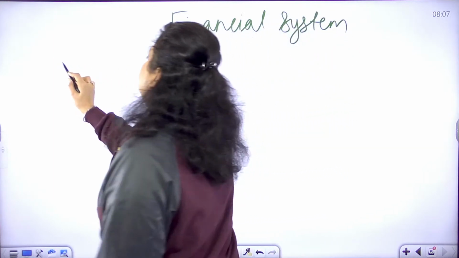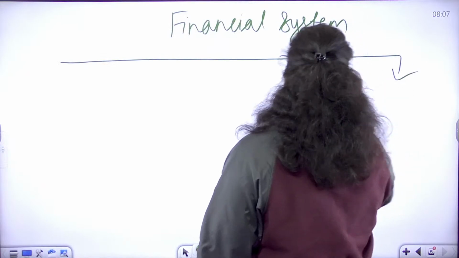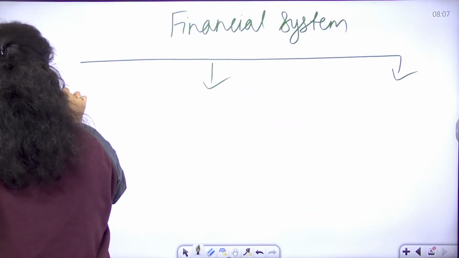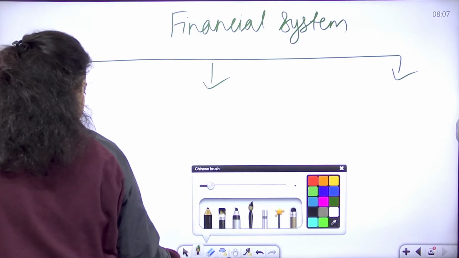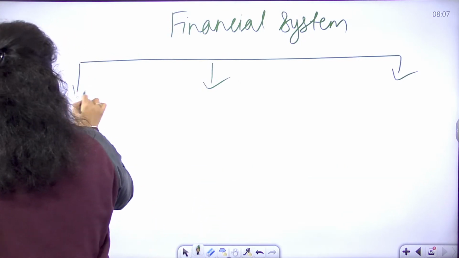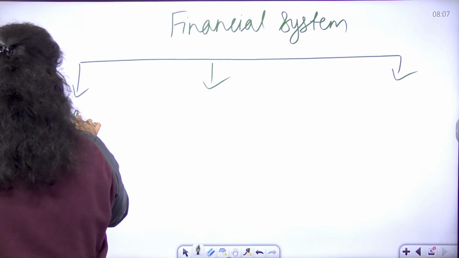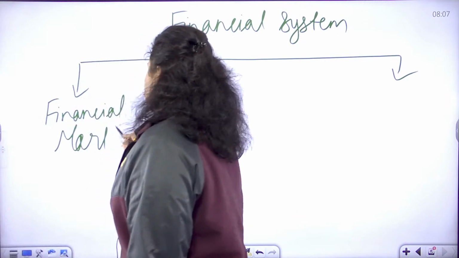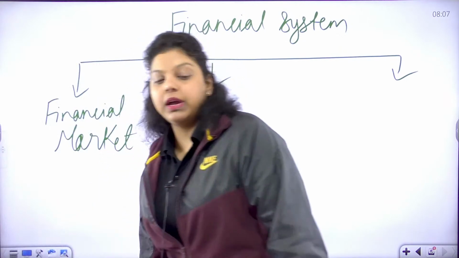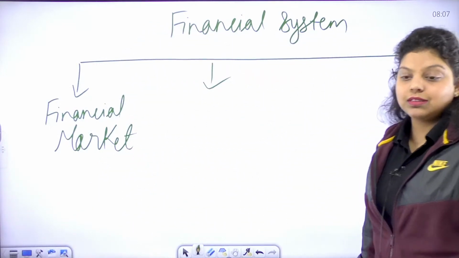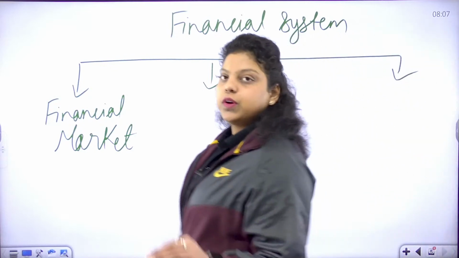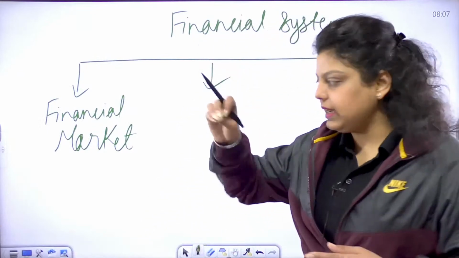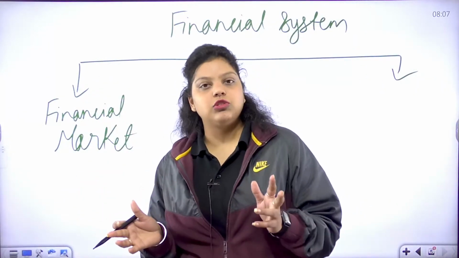First we have the financial market. The platform or the place where people are exchanging their funds is known as the financial market. Financial market is simply a market in which persons exchange their funds with each other.